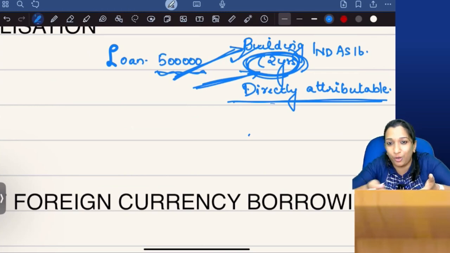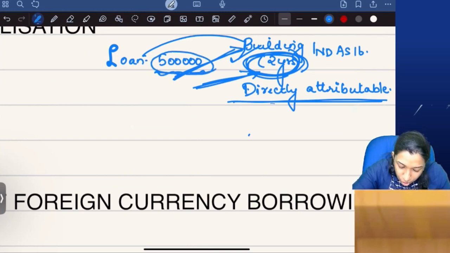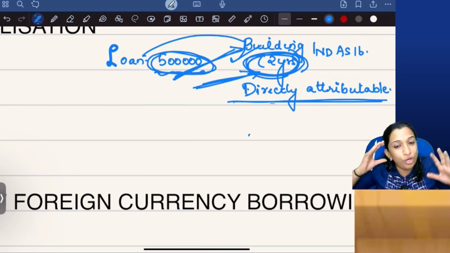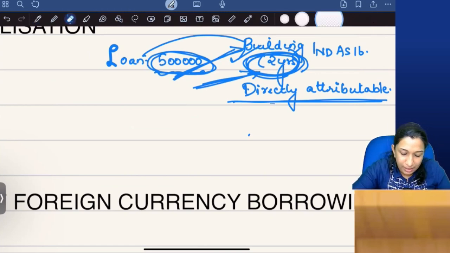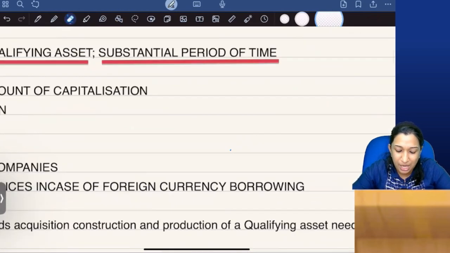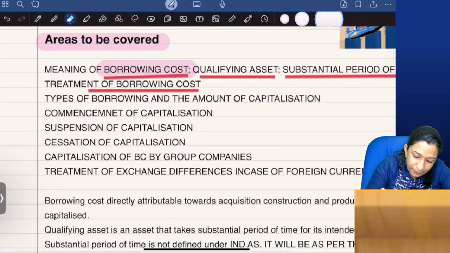This is the background. So if the loan is used for the construction of the building, then interest on that loan also can be capitalized. This is the background or the concept. Now, how do we calculate the borrowing cost to be capitalized?